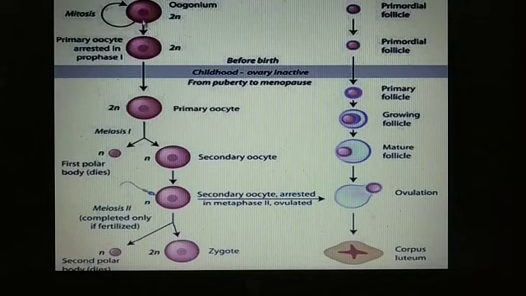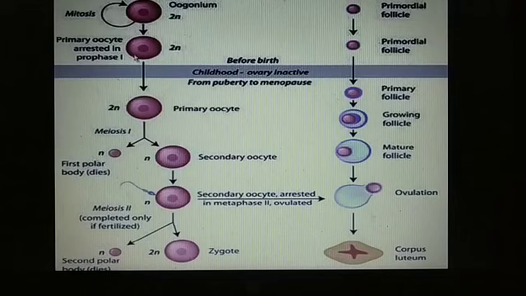So what happens? Firstly, the cell of the germinal epithelium after mitotic division produces oogonium or egg mother cell. These egg mother cells enter into prophase first of meiosis division and get temporarily arrested in this stage. Here you see the primary oocyte arrested in prophase first. That means meiosis starts here, but it is not complete. So the primary oocyte is diploid in nature.